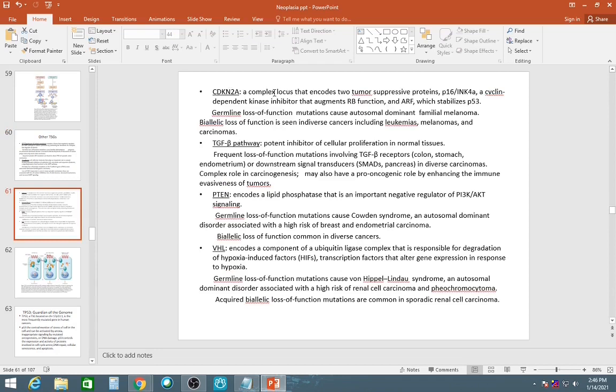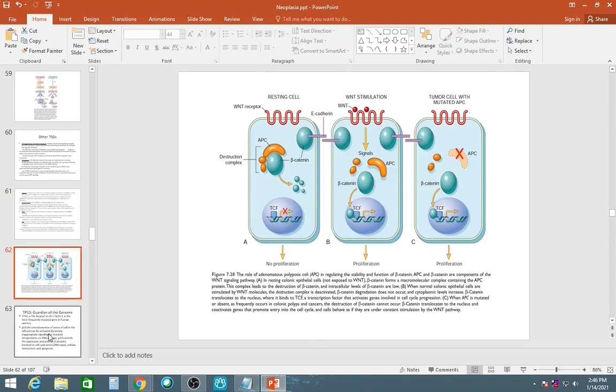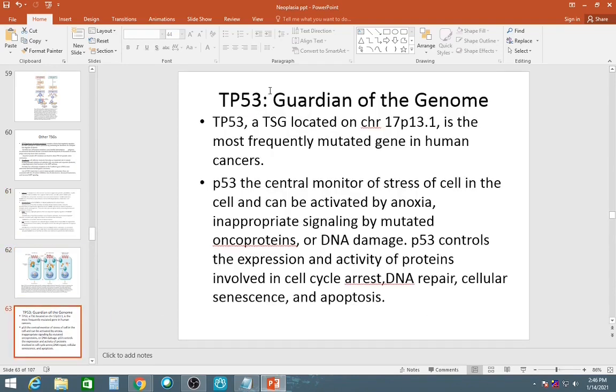Now, CDKN2A, TGF beta pathway, PTEN, and VHL, these are some other tumor suppressor genes. The rest of the things we will see later. The next class will start from TP53, guardian of the genome.